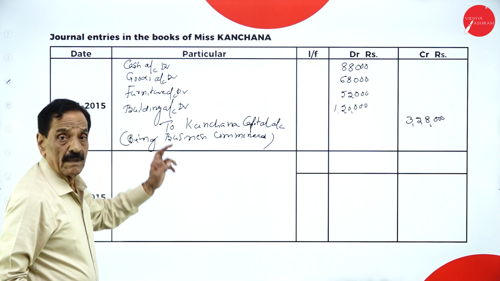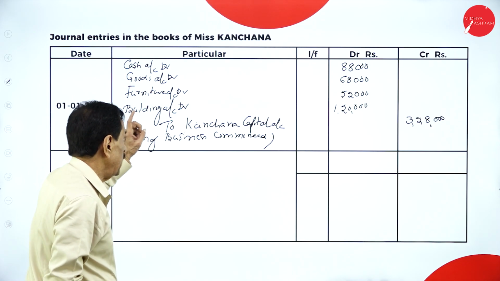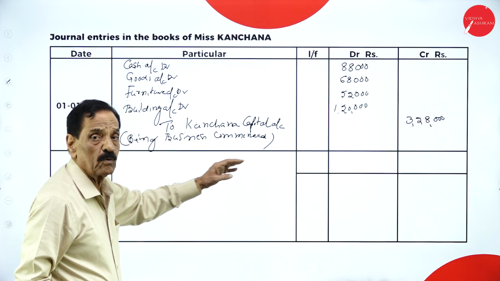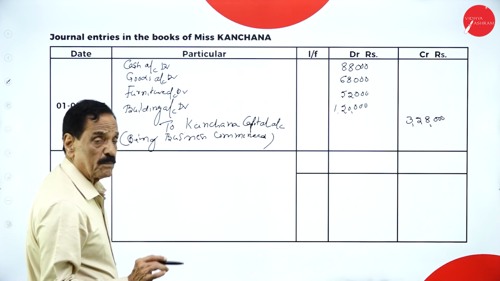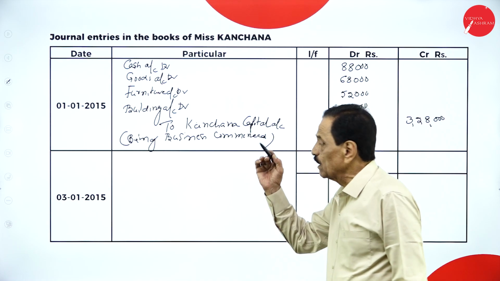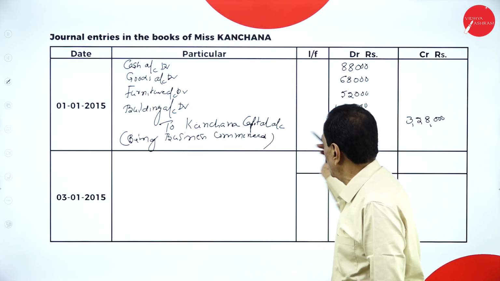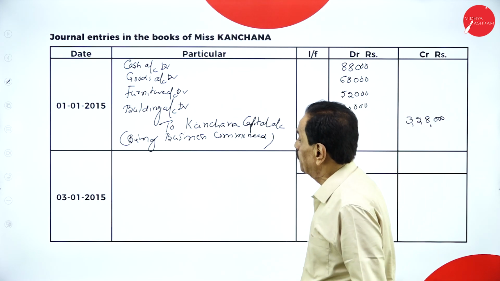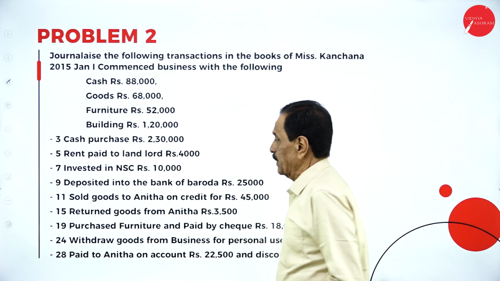What's the entry? Cash account debtor, goods account debtor, furniture account debtor, building account debtor to Kanchana's capital. Who contributed? Kanchana. Debit what comes in. How to pass? It's called a compound entry. Totally he contributed 3,28,000.